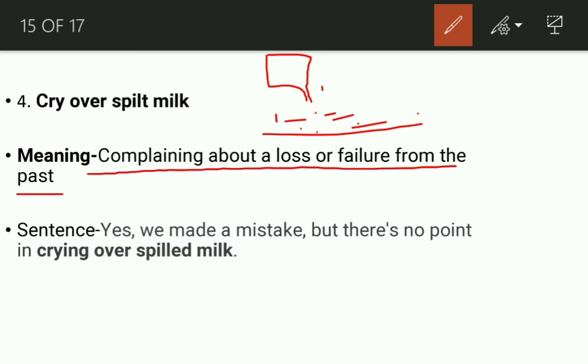So, crying over spilt milk. The sentence will be: yes, we made a mistake, but there is no point in crying over spilt milk. If a person made a mistake in the past and continuously cries over why he made that mistake, no, we should not cry over that mistake. We should move on into the future.